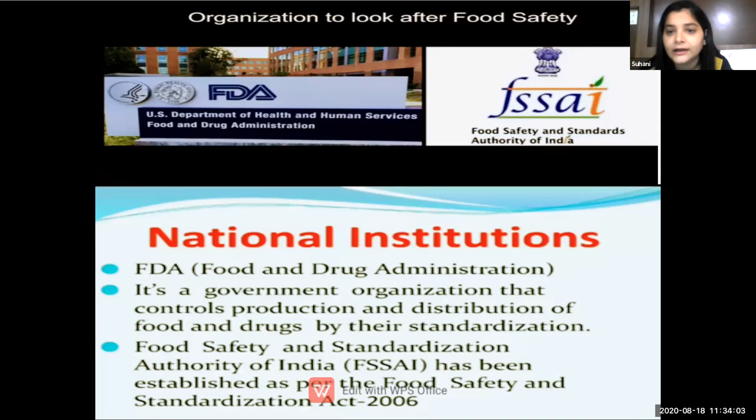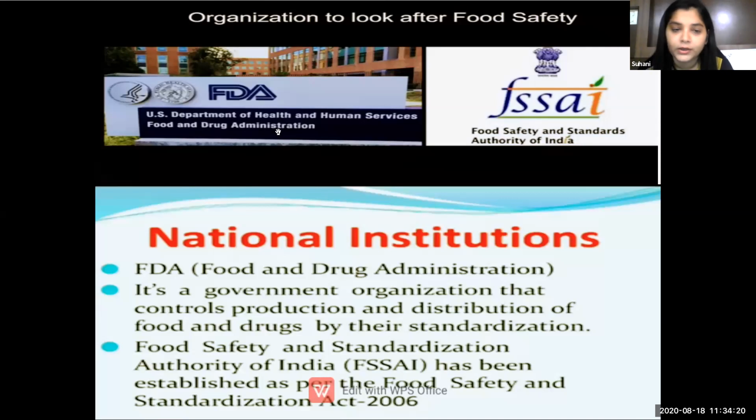This one is the logo of FSSAI, and this one is the logo of FDA. Okay, students, Afreen, Mezabeen, Hussain, have you all understood? Huma, understood? Okay, shall we move forward?